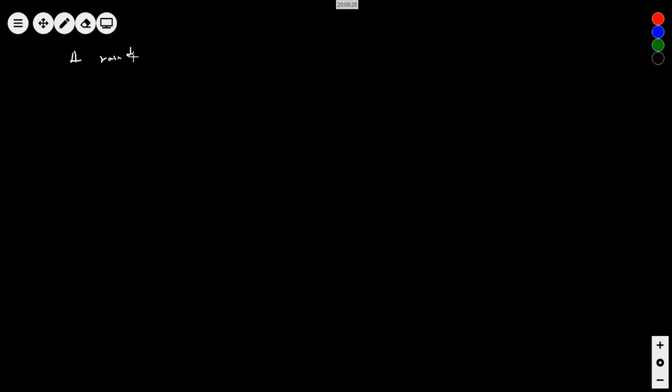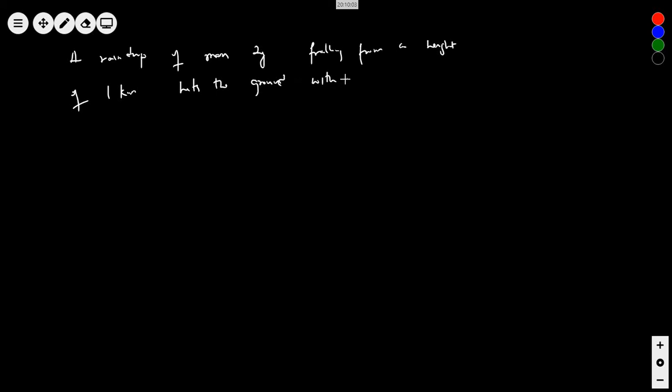A raindrop of mass 2 gram falling from a height of 1 kilometer hits the ground with a speed of 40 meter per second.